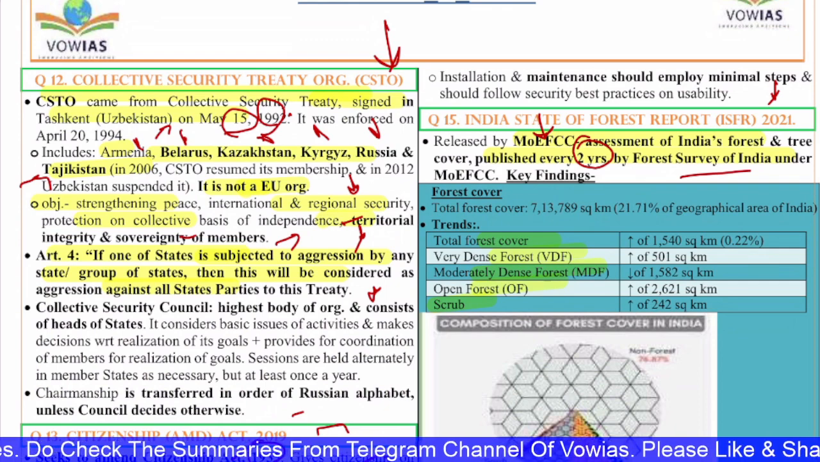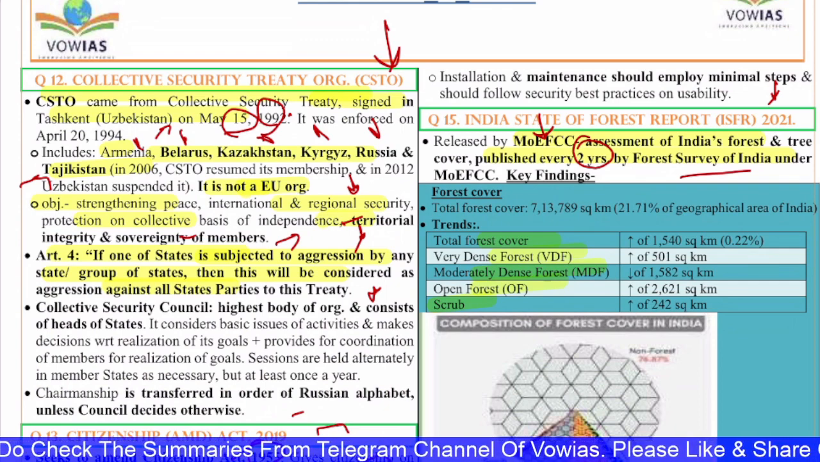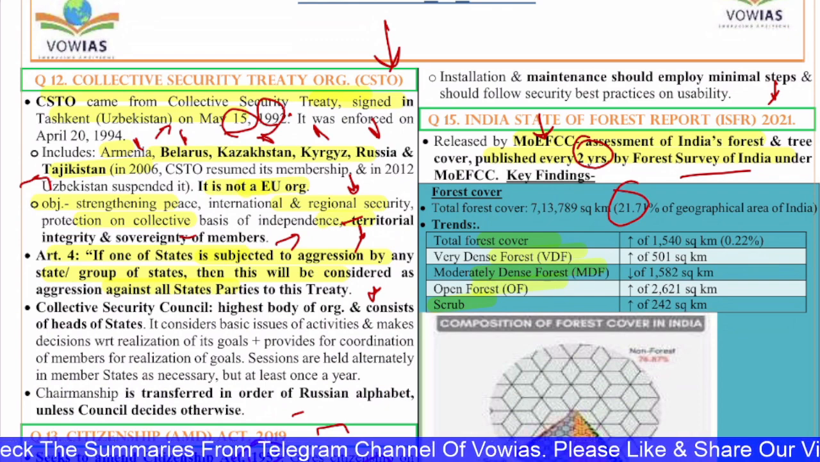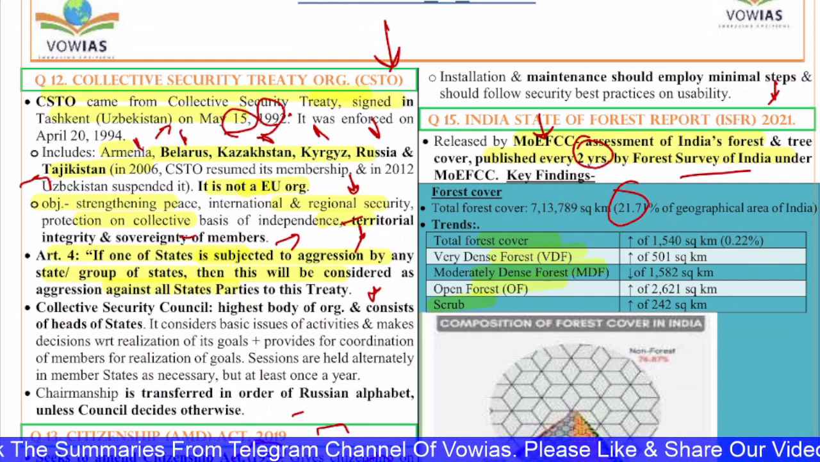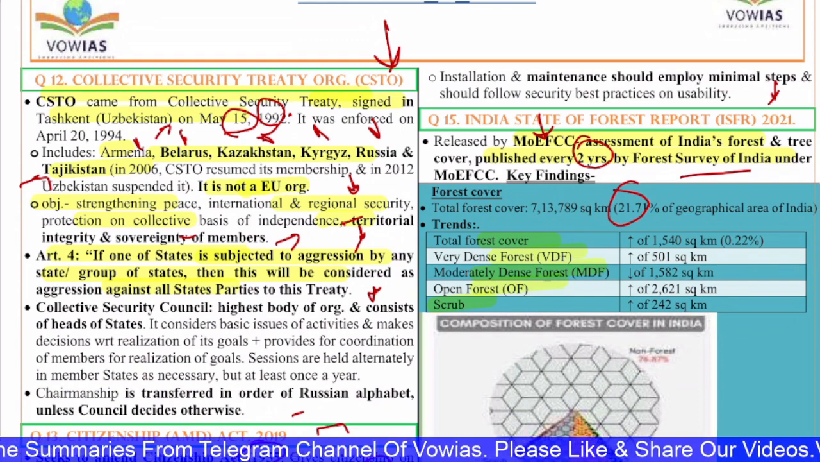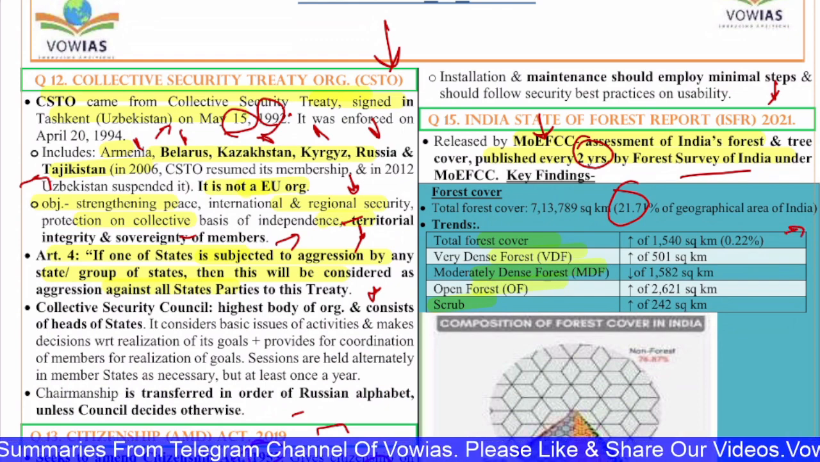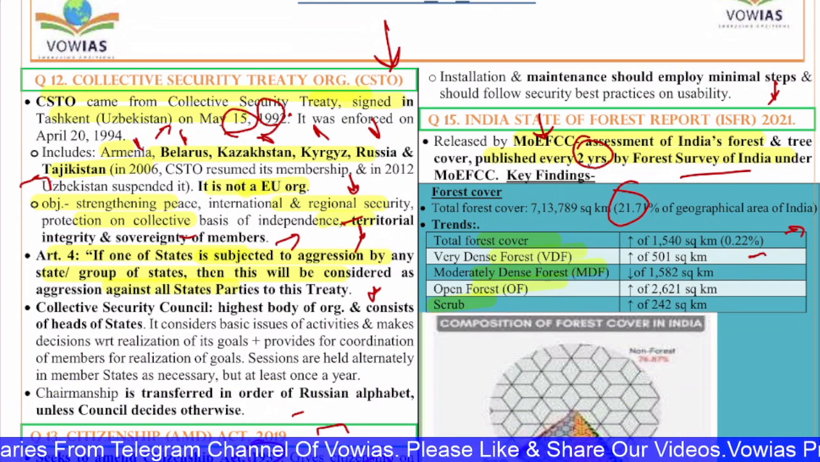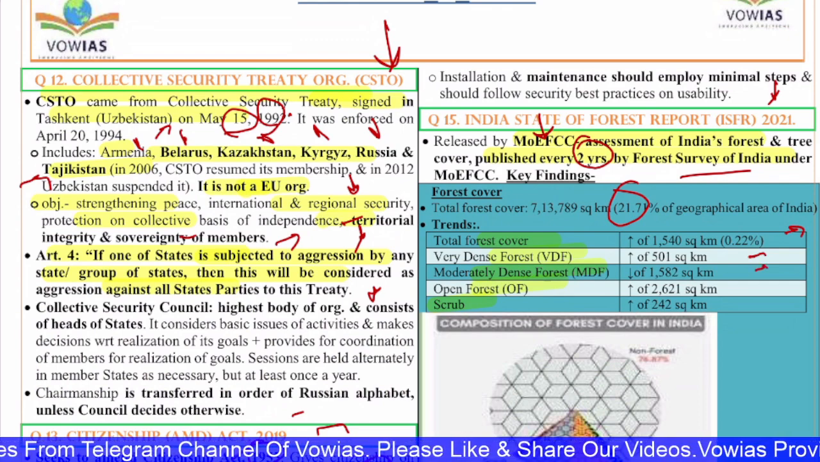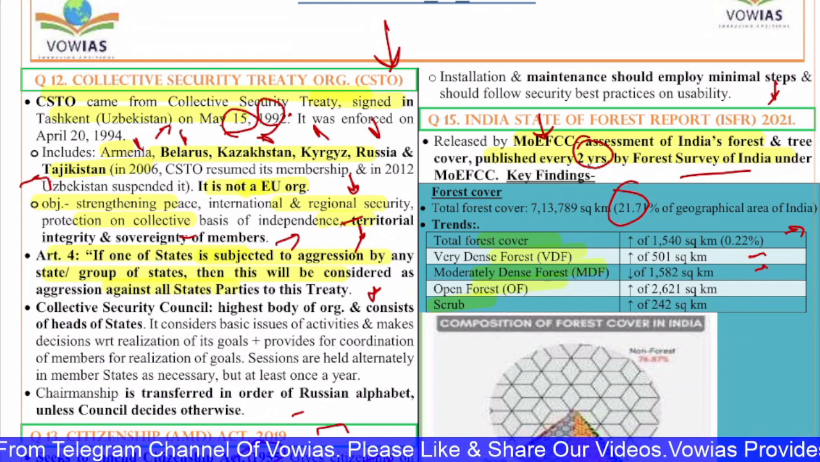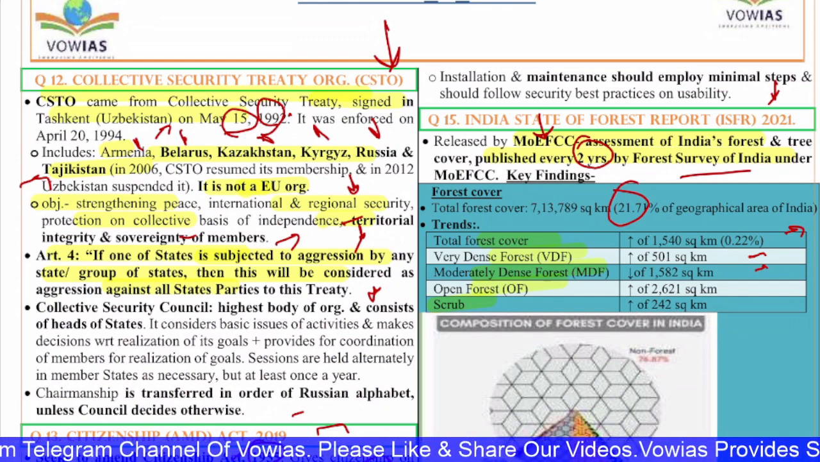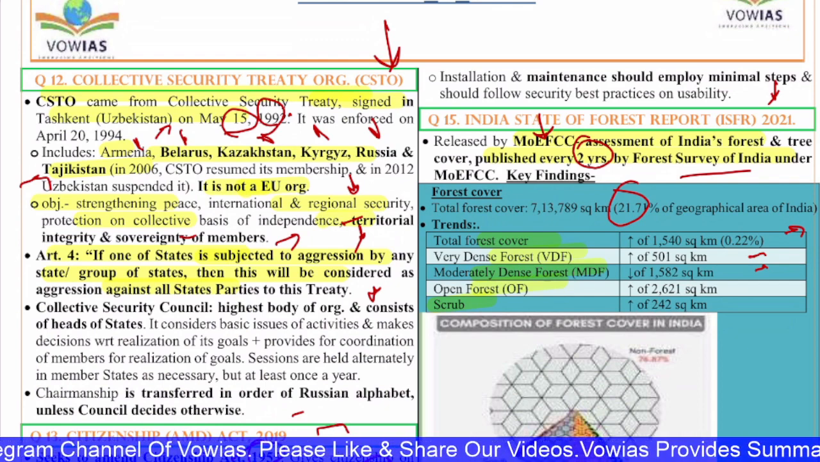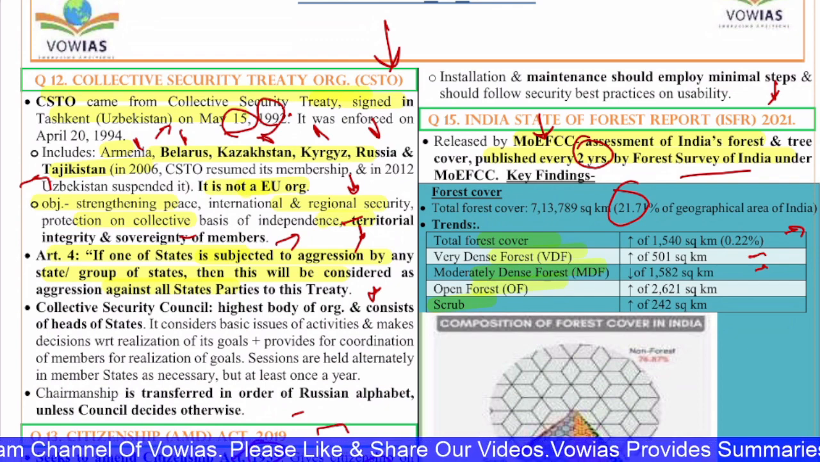If you see, total forest cover is 7,13,789 square kilometers, that is 21.71% of the geographical area of India. And the total forest cover has increased by 0.22%. Dense forest also has increased by 501 square kilometers. The moderately dense forest has decreased by approximately 1500 square kilometers, and open forest has increased by 2621 square kilometers, and also the scrub has increased.